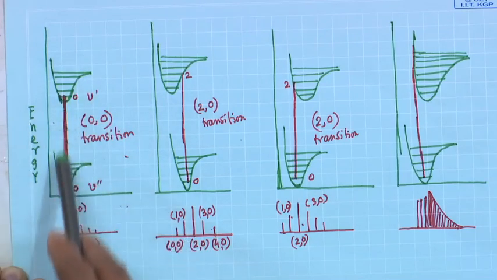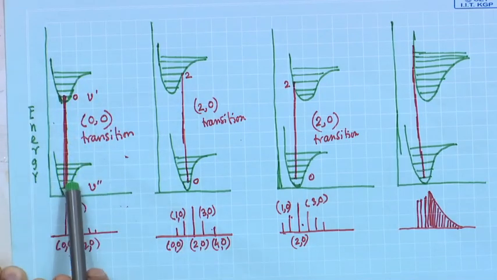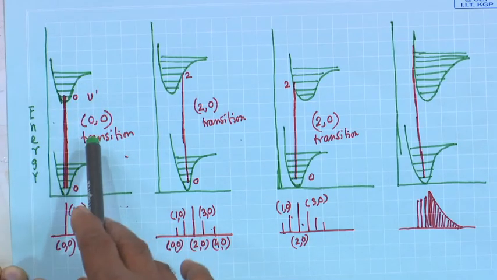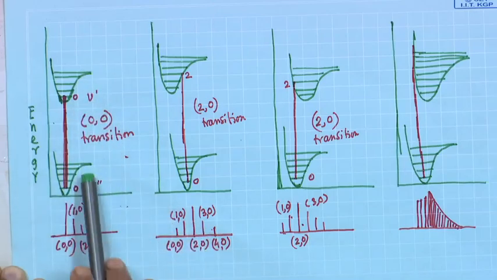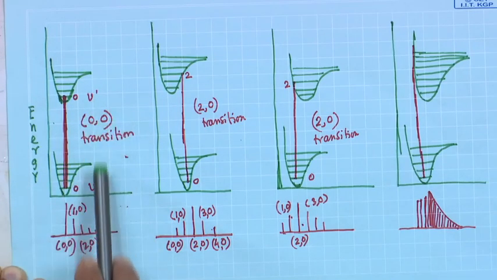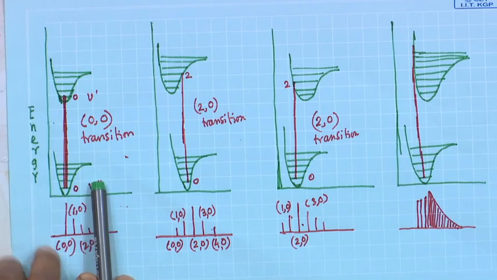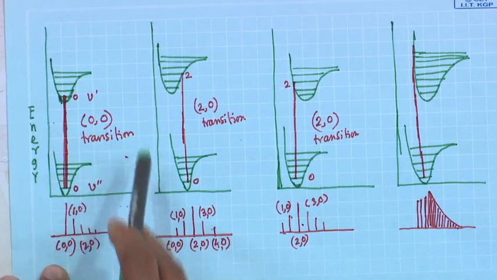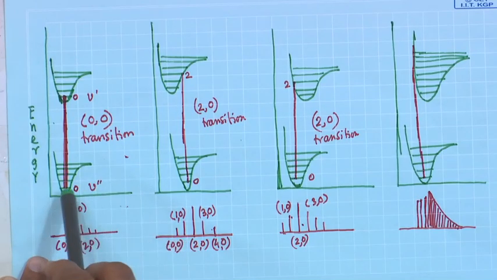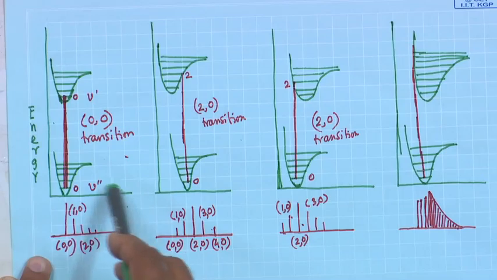So, this will be the possible transition, the maximum possibility of transition for this configuration of the vibrational states. Okay. So, this is called the 0-0 transition. Now, in this case, this 0-0 is the maximum probability of transition. So, the intensity of these lines will be maximum, and then from 0 to